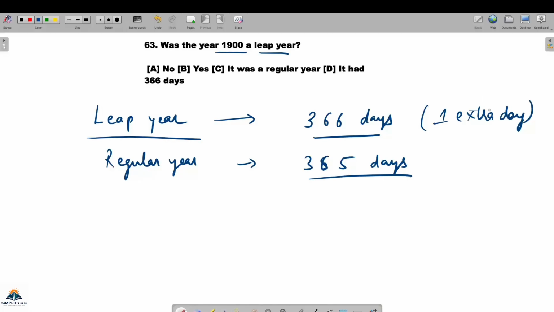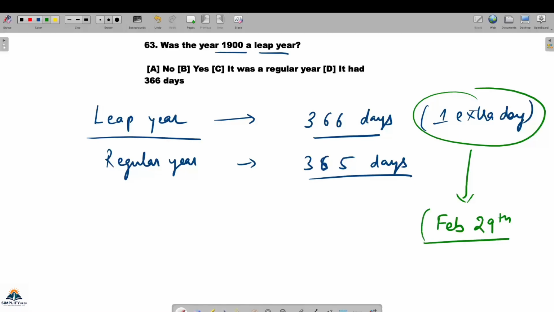And this extra day comes at a peculiar date, that is February 29th. So that we all know. Normally, in regular years, February has 28 days.